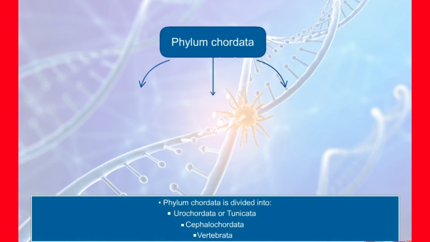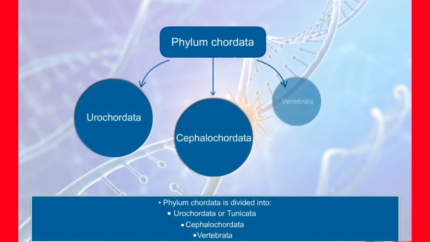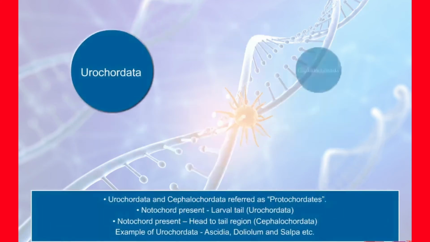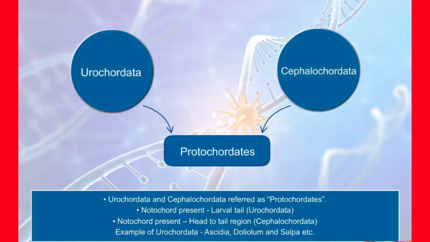Phylum Chordata is further divided into three subphyla: Urochordata or Tunicata, Cephalochordata and Vertebrata. Now let us know about them. Subphyla Urochordata and Cephalochordata are often referred to as protochordates. They are exclusively marine. The members of Urochordata have notochord only in larval tail, while cephalochordates have extended notochord from head to tail region and it is persistent throughout their life.